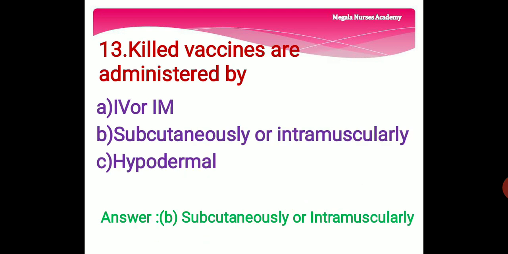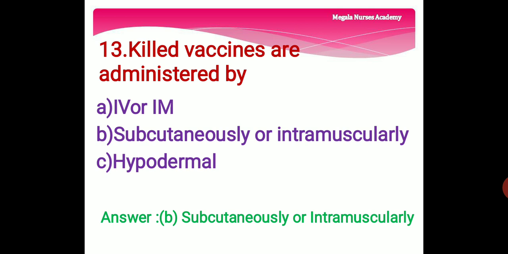13th question. Killed vaccines are administered by. Killed vaccine means an inactivated vaccine consisting of virus particles, bacteria or other pathogens that have been grown in culture and then lose the disease producing capacity. So killed vaccines are administered by option A, IV or IM.